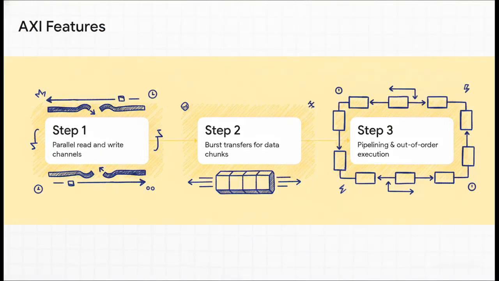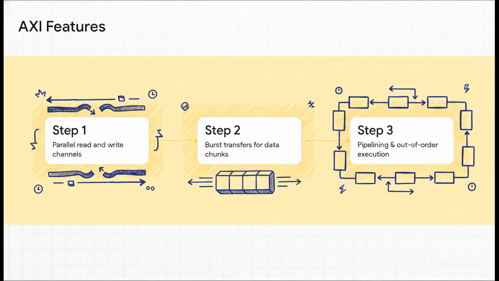By the early 2000s, systems on a chip were getting incredibly powerful, and latency was becoming a serious bottleneck all over again. Enter AXI, the Advanced Extensible Interface. AXI solved these bandwidth issues by breaking data transfers down into highly efficient simultaneous steps. Step 1 introduced parallel channels, so you could read and write data at the exact same time.